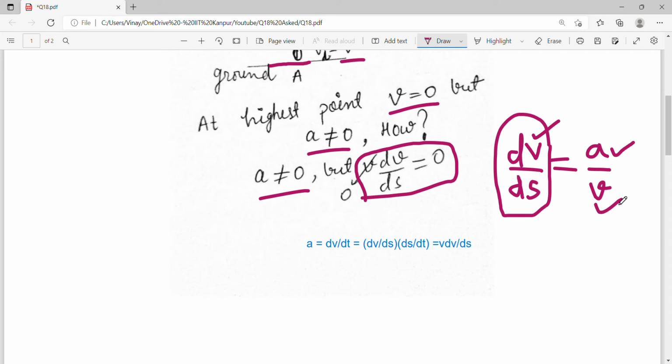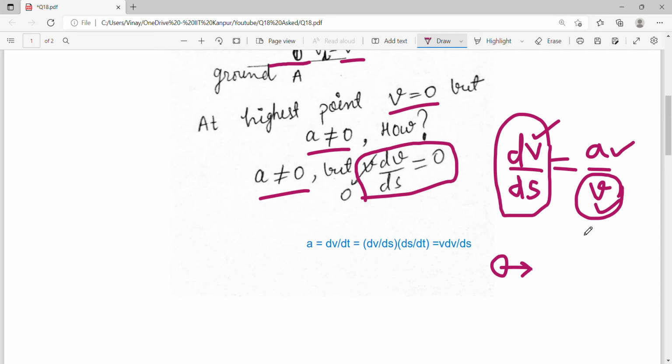Tell me one thing. If velocity is zero, can any amount of acceleration change the velocity? Can you move the object at all? आप वेलोसिटी किसी ऑब्जेक्ट की जीरो है, आप जितना फोर्स लगाना हो लगा लो, एक्सीलरेशन जितना लगाना हो लगा लो, क्या उस ऑब्जेक्ट को मूव कर पाओगे? नहीं ना, right? You cannot move the object. Now if you cannot move the object, dv by ds is going to be what? Zero itself, right? You cannot move.